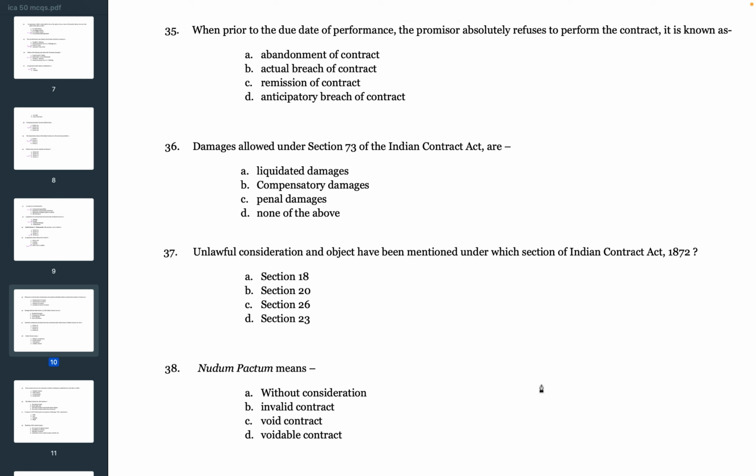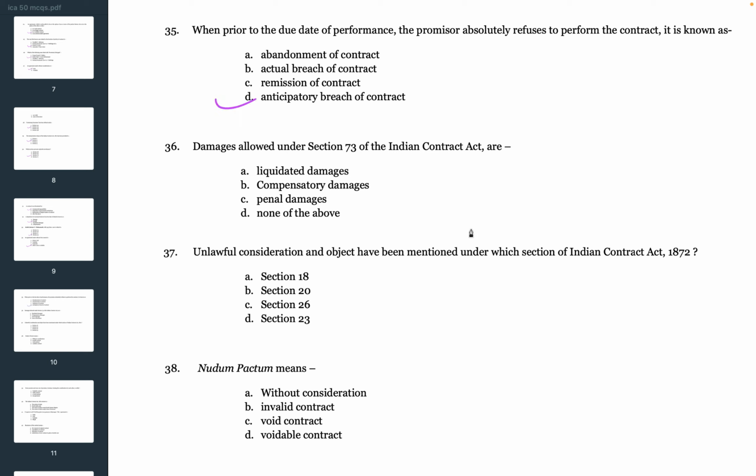Next question. When prior to the due date of performance, the promisor absolutely refuses to perform the contract, it is known as A. Abandonment of contract, B. Actual breach of contract, C. Remission of contract, D. Anticipatory breach of contract. So the answer is D. Anticipatory breach of contract.